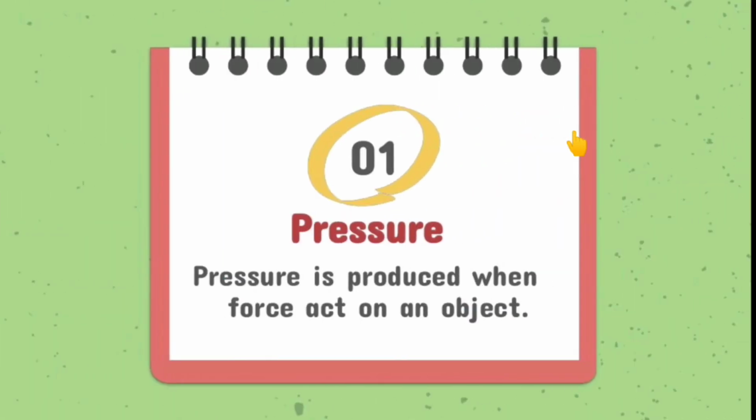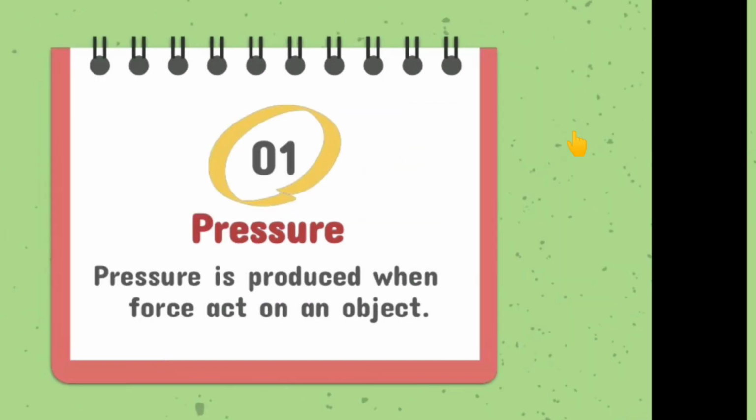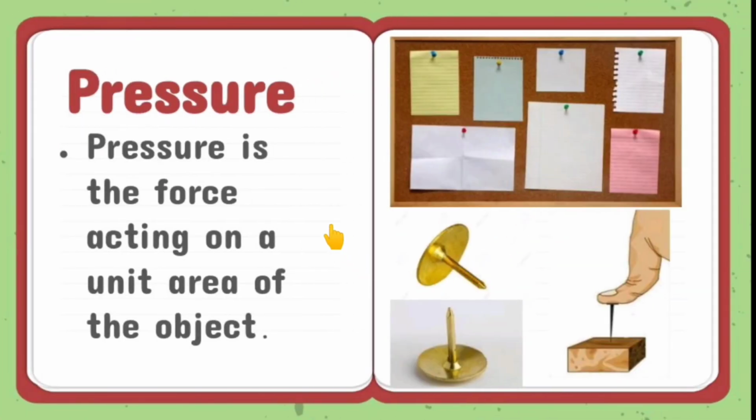Then let's see what pressure is. Pressure is produced when force acts on an object. Here we can take some examples of pressure. There is a notice board in each and every office, or in your schools also, and some notices are stuck by pins. For sticking the pins, you have to apply pressure on the pins. Then only these pins stick to the notice board. So pressure is the force acting on a unit area of an object.